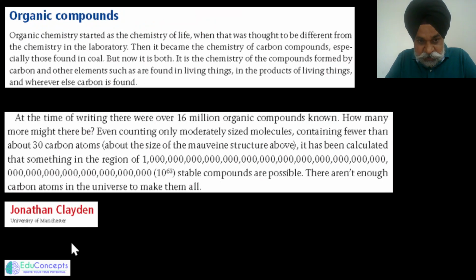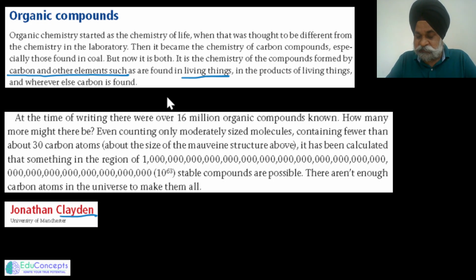Then there is another book, very popular at the postgraduate level, the book of Jonathan Clayden. Very important book. This also says that organic chemistry deals with carbon and other elements that are derived from living sources. In a way, this also pertains to what we have already said, that organic compounds deal with living entities, and majorly with carbon and hydrogen and other elements.